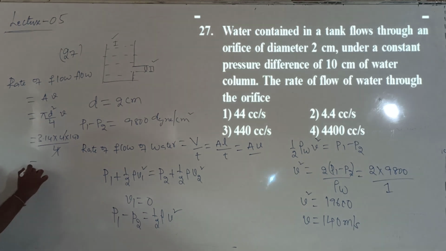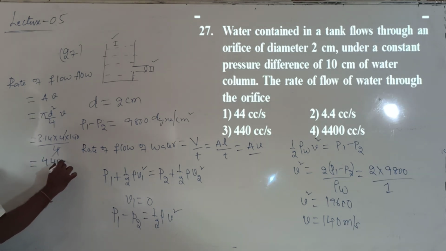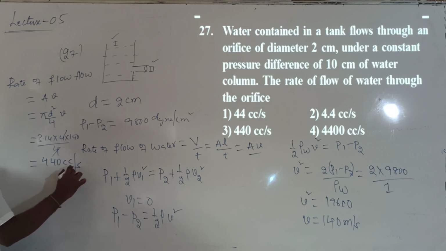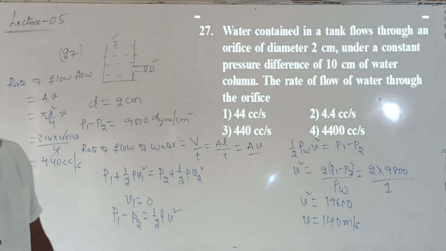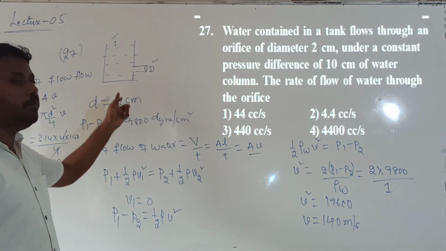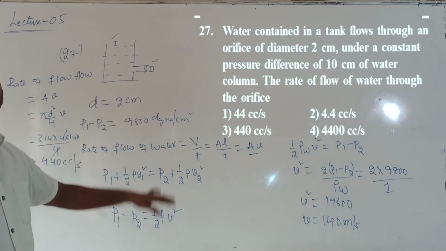So 4 cancels, that is 140 into 3.14. I will get 440 centimeter cube per second. This 440 centimeter cube per second is the volume of fluid flowing through that orifice.